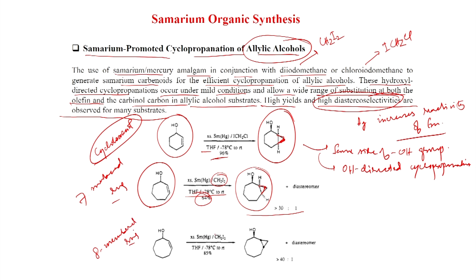With the same conditions, samarium amalgam, CH2I2, THF, minus 78 degree centigrade to room temperature, here you get a good yield of 85%, and the diastereoselectivity also is very high, greater than 40:1. So, this means the secondary allylic alcohols can give high diastereoselectivity for the cyclopropanation with samarium amalgam and CH2I2 or ICH2Cl.